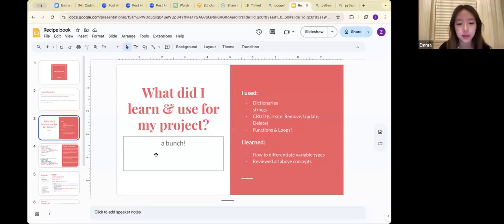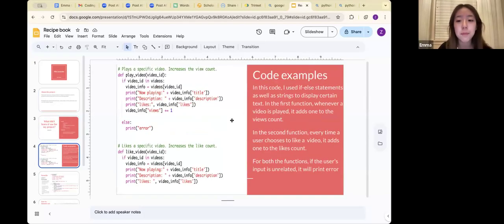What did I learn and use for my project? I learned a bunch of things. Firstly, I used dictionaries, strings, CRUD operations, which are create, remove, update, and delete, as well as functions and loops. I learned how to differentiate variable types from one another and also reviewed all the concepts above and have a much firmer grasp on them. On to code examples then.